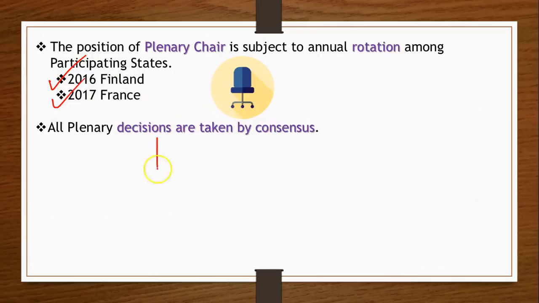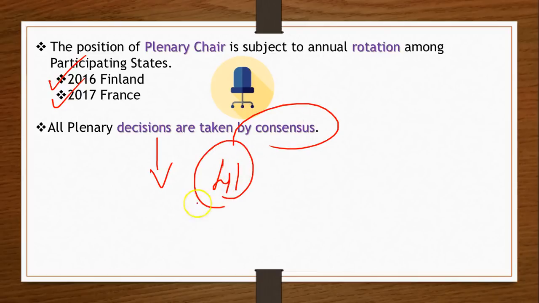And again, one of the most important things to keep in mind is that all plenary decisions are taken by consensus. That means before our entry into this arrangement, there were 41 countries, so all 41 countries should agree that India should be taken on board.